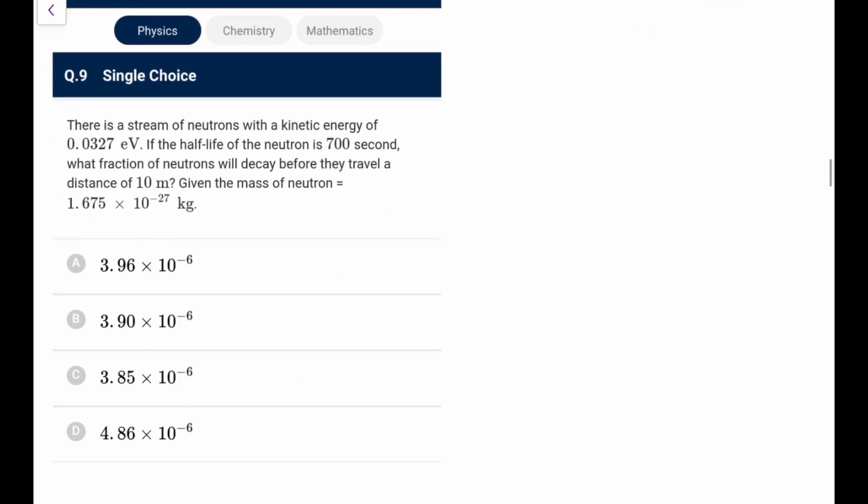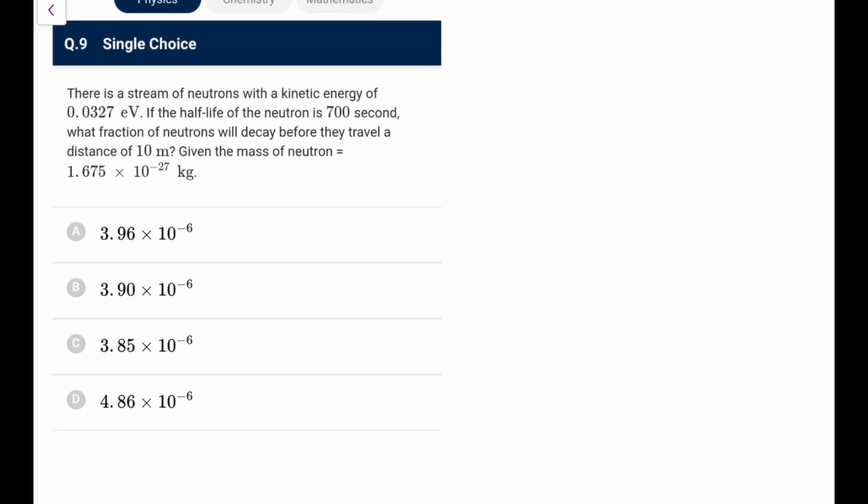Again, nicely designed question. Next, there is a stream of neutrons with a kinetic energy of 0.0327 eV. Half-life of the neutron is 700 seconds. What fraction of neutrons will decay before they travel a distance of 10 meters? This is the third time I am doing this question, and I have made this observation also. The options are not right because calculation is not going to be perfect, and to make out such close options is not the thing.